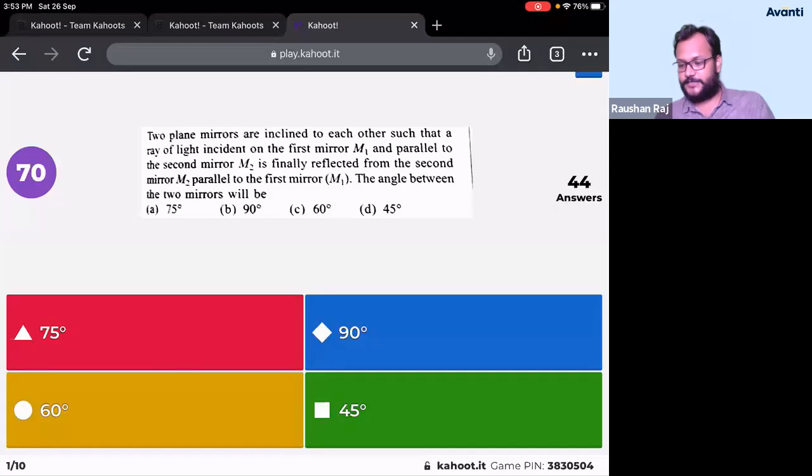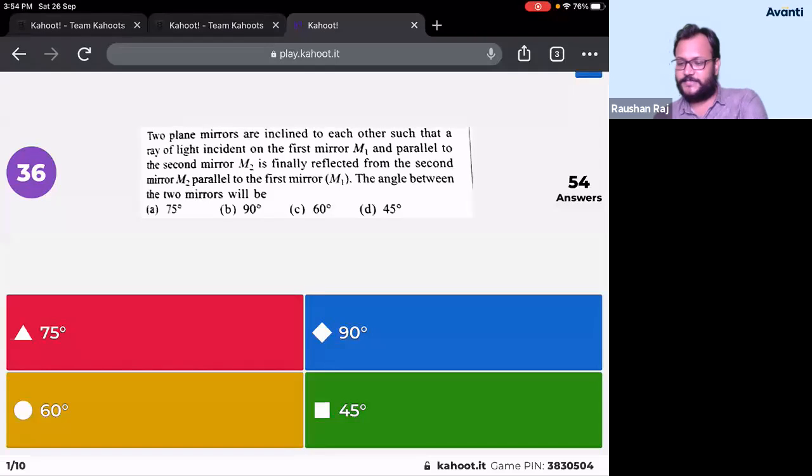Come on guys, answer this. 70 seconds left. 50 seconds left. Guys, in ray optics, always try to draw the diagrams. 40 seconds are left.